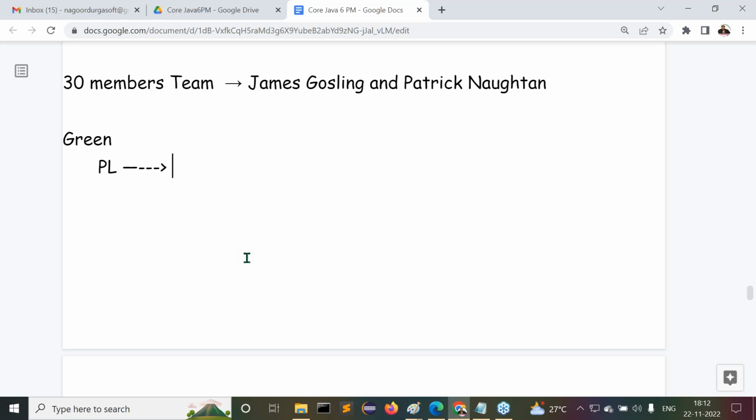So as part of their description, what did they want to include in their new programming language? The very first one is that they want to provide a simple programming language. Understand my point here? This is still on paper only, not in the actual implementation.